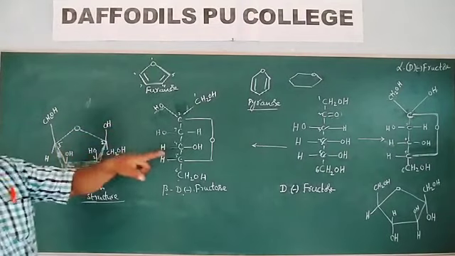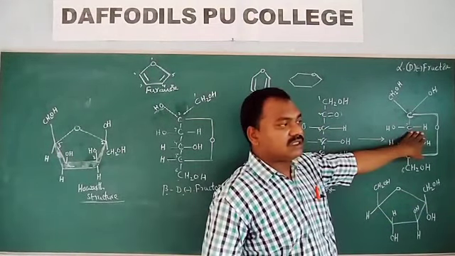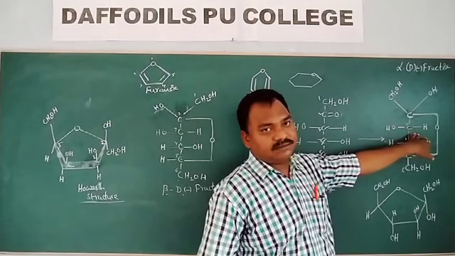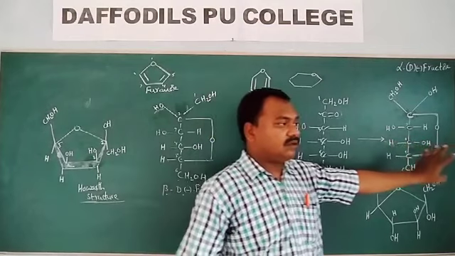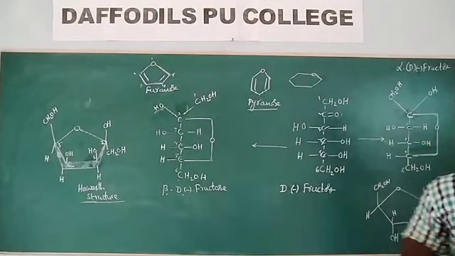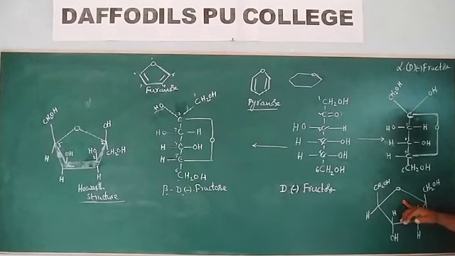Next, this one and this one are the Haworth forms. This structure is called the Fischer projection. Always writing the molecules in Fischer projection is not convenient. Hence, Haworth proposed this simple structure.